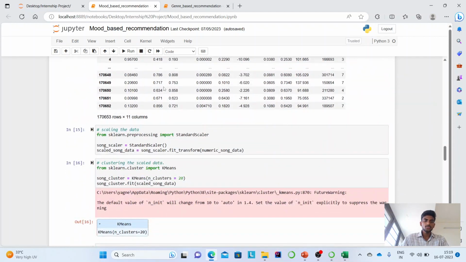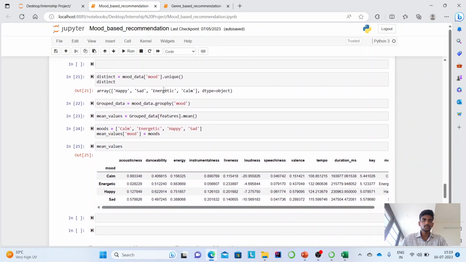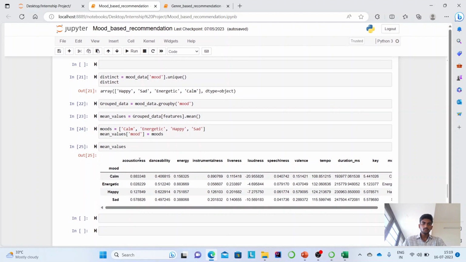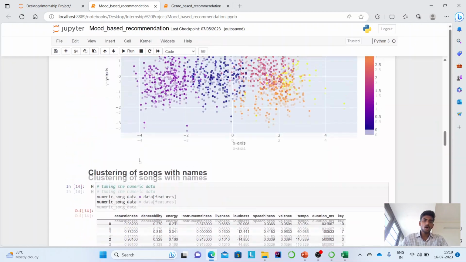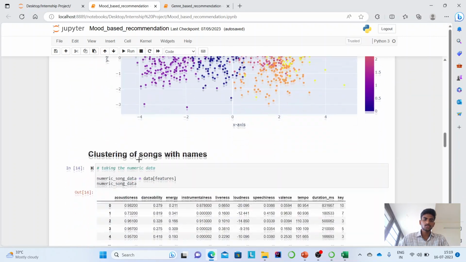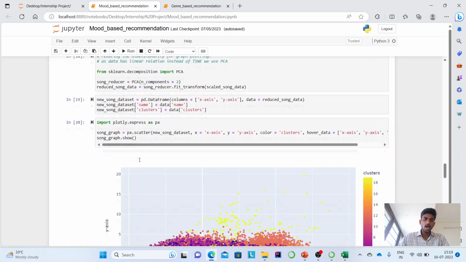Here are the mean values of every mood that I have in my dataset. And then I have clustered the mood dataset, similarly to the genre based recommendations that I have done earlier, and for all the songs which I have in the main dataset,